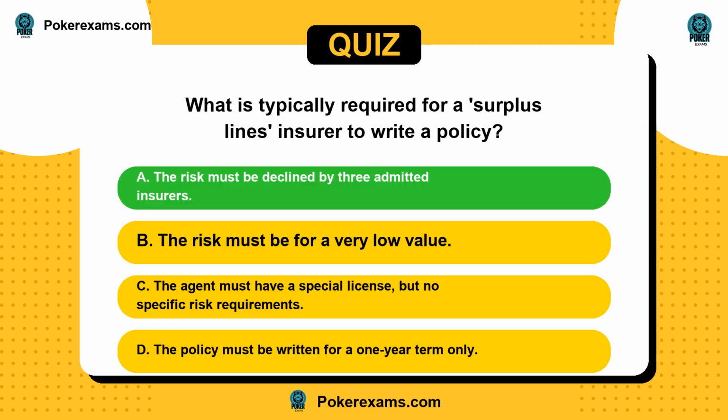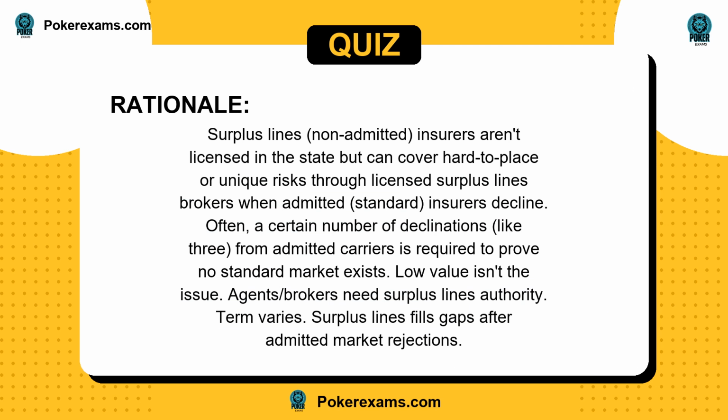The answer is A. Surplus lines, non-admitted insurers aren't licensed in the state, but can cover hard-to-place or unique risks through licensed surplus lines brokers when admitted. Standard insurers decline. Often, a certain number of declinations, like 3, from admitted carriers is required to prove no standard market exists. Low value isn't the issue. Agents/brokers need surplus lines authority. Term varies. Surplus lines fills gaps after admitted market rejections.